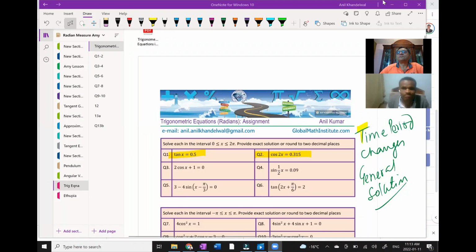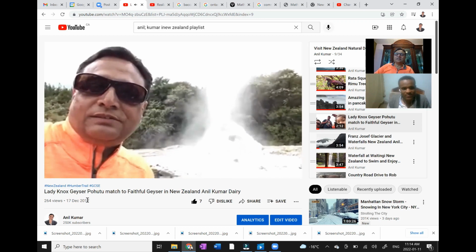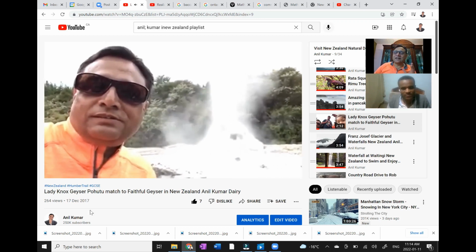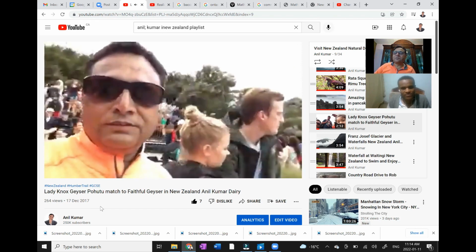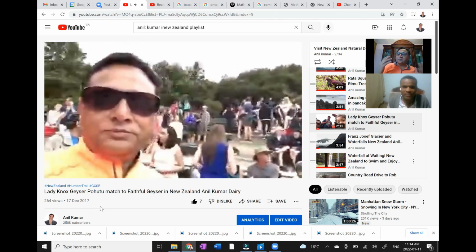Beautiful. So do you see this volcano? This volcano is very regular. It is periodic, just as we have periodic trigonometric functions. It is called Lady Knox Geyser. So this geyser is extremely periodic, and we know exactly when it will erupt.